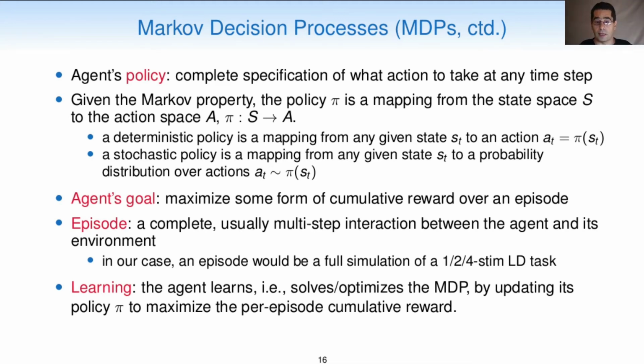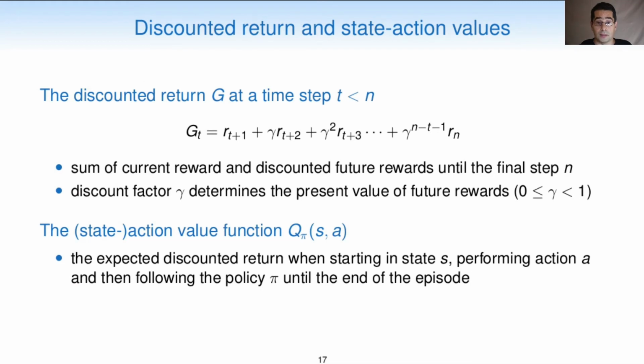The agent goal is to maximize some form of cumulative reward over an episode, where an episode is defined as a complete, usually multi-step interaction between the agent and its environment. In our case, an episode would be a full simulation of a 1, 2, or 4 stimuli task. Learning means that the agent updates its policy pi to maximize the per episode cumulative reward. The discounted return g is the sum of the current reward r sub t+1 and discounted future rewards until the final time step n. The discount factor gamma, between 0 and 1, determines the present value of future rewards.